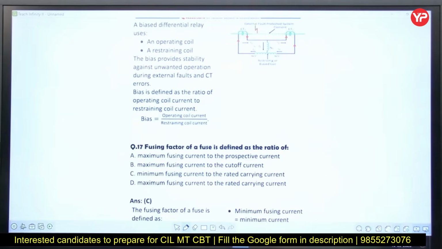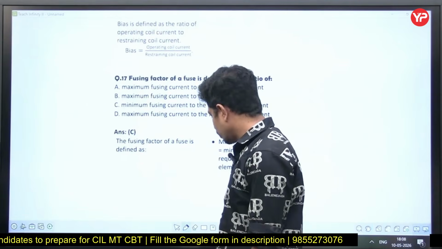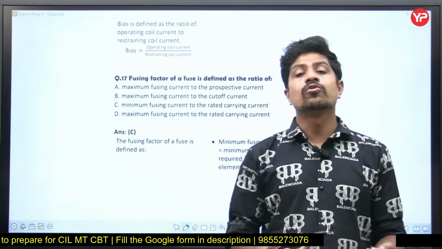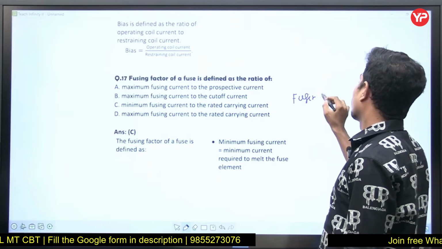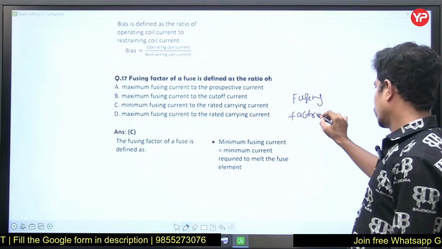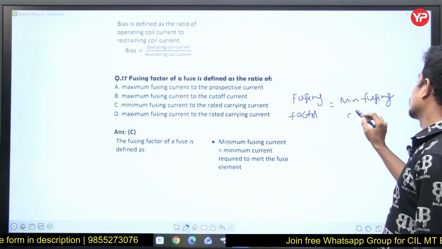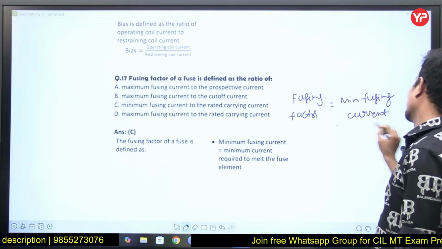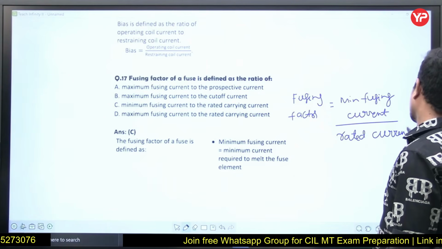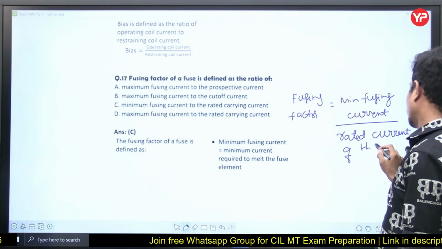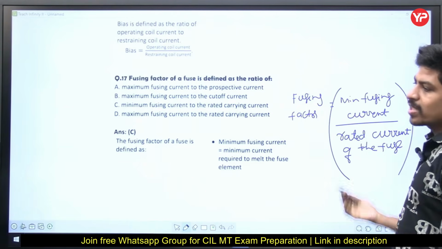Next, fusing factor. What is fusing factor? Fusing factor is the factor which tells about minimum fusing current. Fusing factor is equal to minimum fusing current by rated current of the fuse, and this minimum fusing current is always greater than rated current.